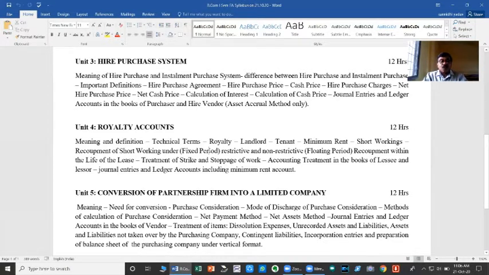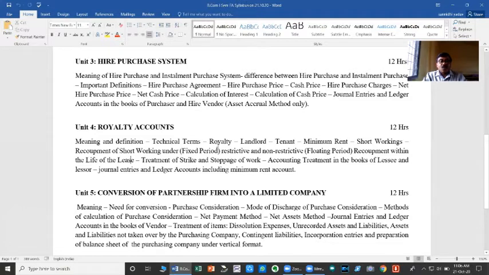And the person who takes such a special right for his own use is called a tenant. Okay. In respect of this topic, we are going to study the meaning and definition, and technical terms used under royalty accounts: meaning of royalty, landlord, tenant, minimum rent, short working, and recoupment of short working under fixed period, restrictive and non-restrictive floating period, and recoupment within the lifetime of the lease.